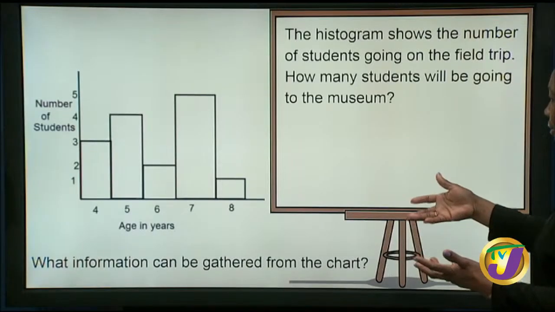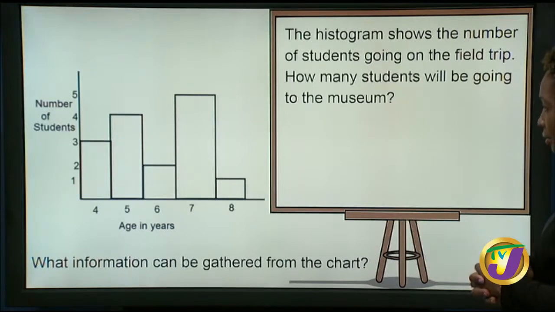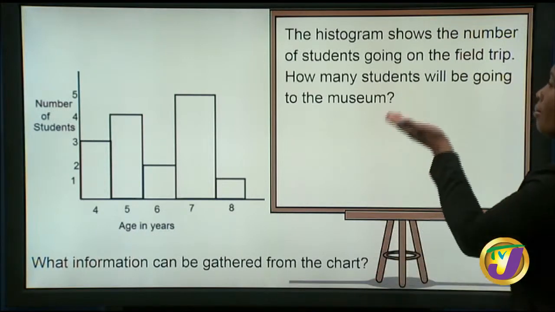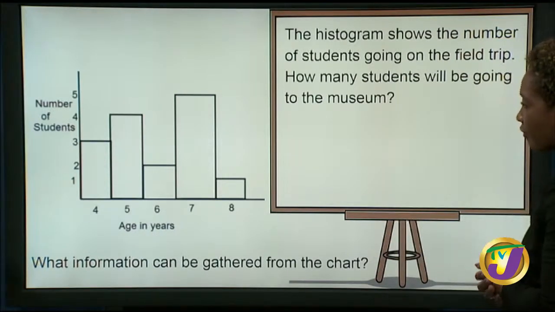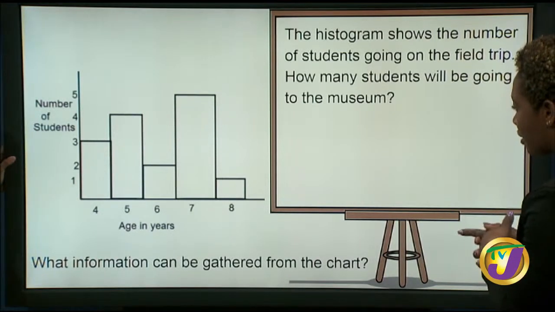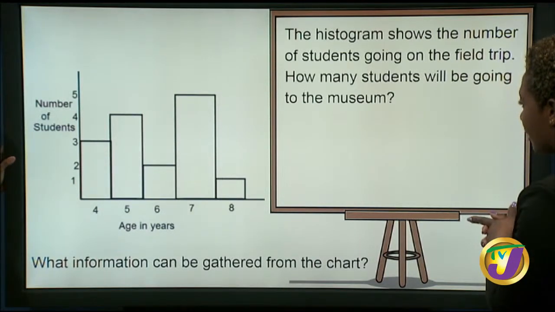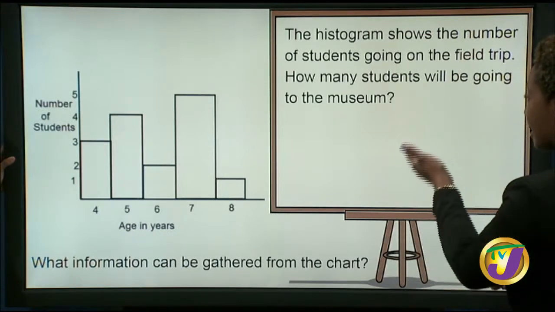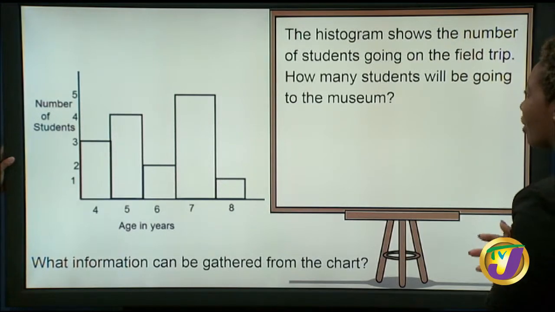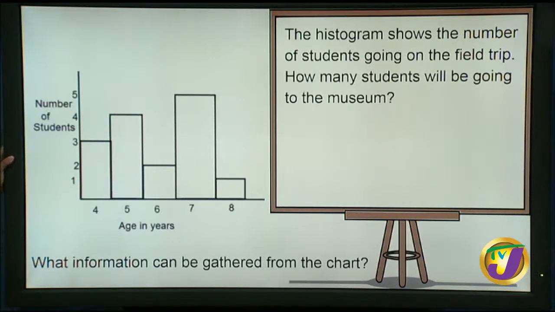So let's calculate now. The first bar would have been age 4, but that's not really important. The age is really not important here. It is really how many students. Yes, that's what we're trying to figure out. The first bar is 3, 4 for the second bar, 2 for the third, and 5 for the fourth bar, which says 7 years old, and the fifth bar would have been 1. So what do we do with all those values?